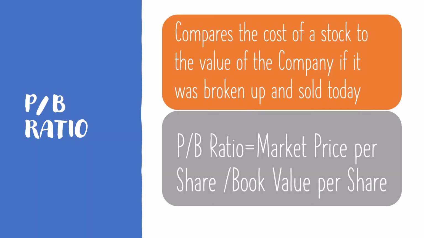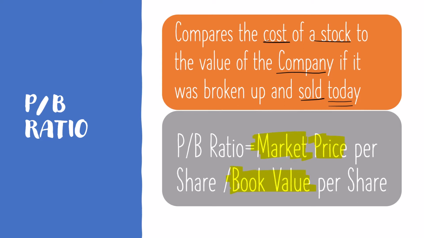PB ratio compares the cost of a stock to the value of a company if it was broken up and sold today. This was the layman definition for PB ratio. Even if you did not understand it, no worries, we will discuss it in detail in the upcoming slides. PB ratio is equated to market price per share divided by book value per share. So this was the formula for PB ratio. This was about PB ratio in brief.